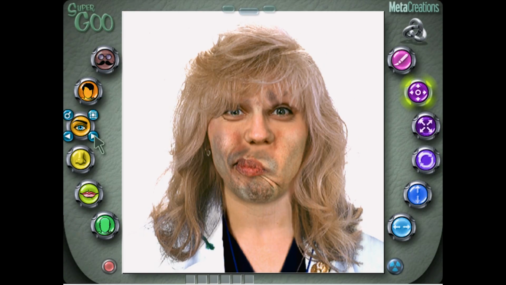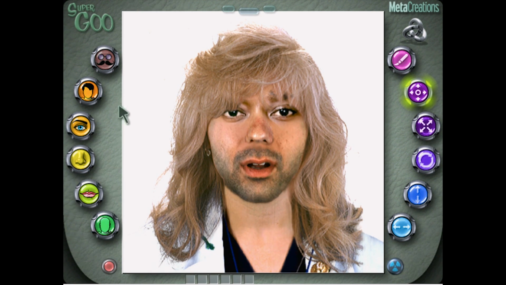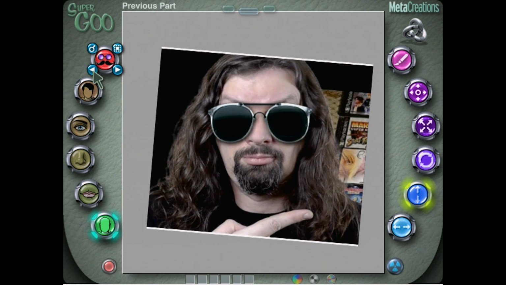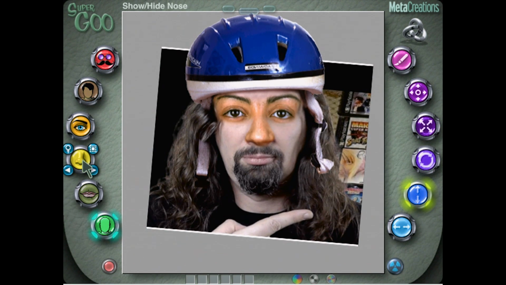SuperGoo's Fusion made it super simple to drop in props, clothing, and body parts, and further manipulate your existing images to fit in with the pre-made faces and items. If YouTube existed in the 90s, you can bet we'd probably be using SuperGoo to make our stupid clickbaity thumbnails.